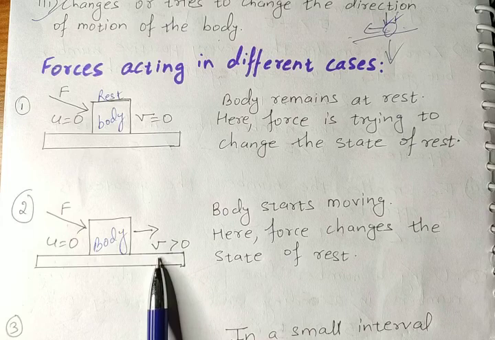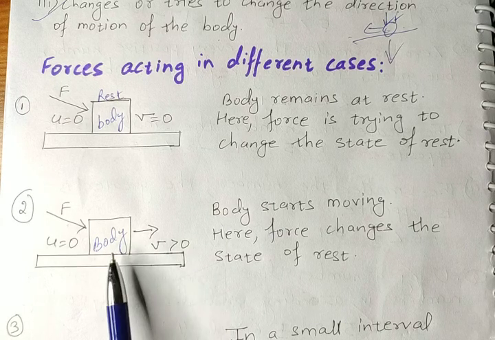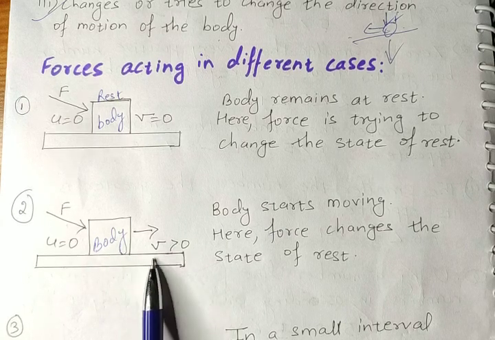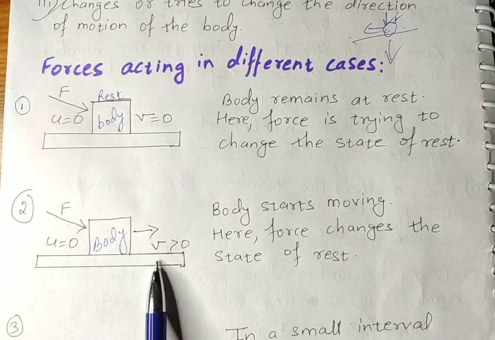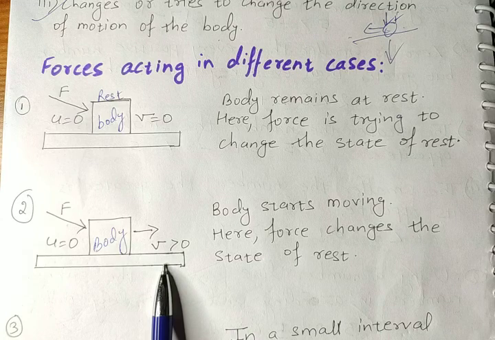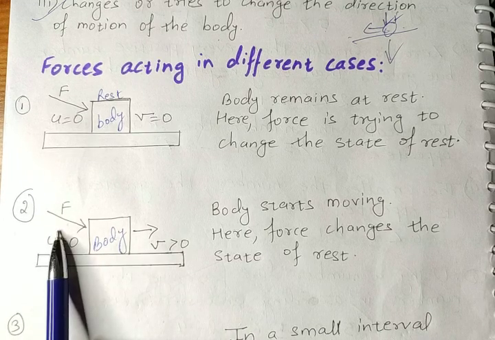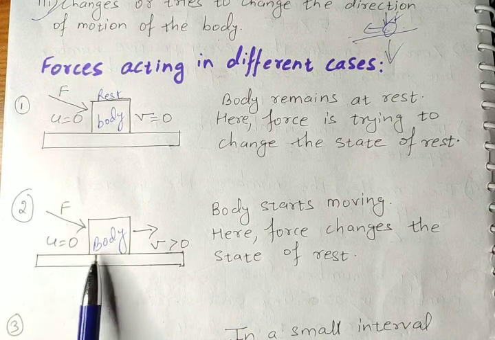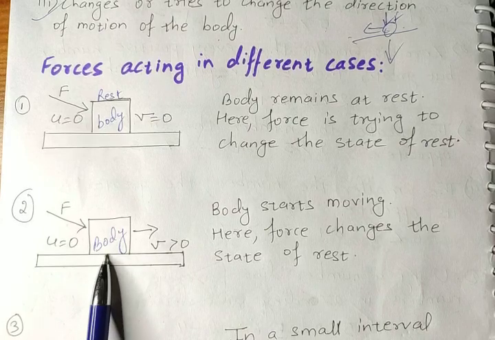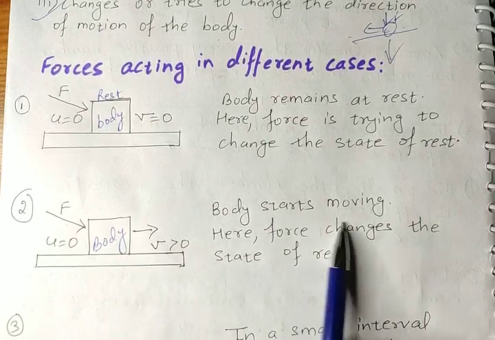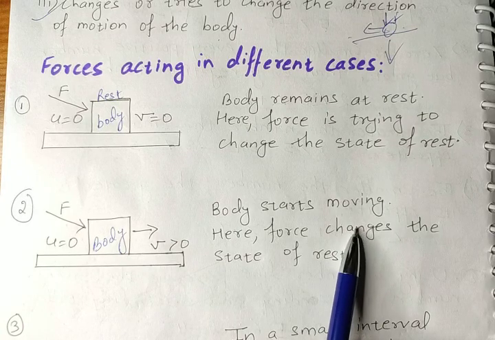It means there is change in velocity. Velocity increases. More than 0 means velocity increases. Final velocity is greater than 0. It means this force made the body move from its position. That's why body started moving. Clear, children?